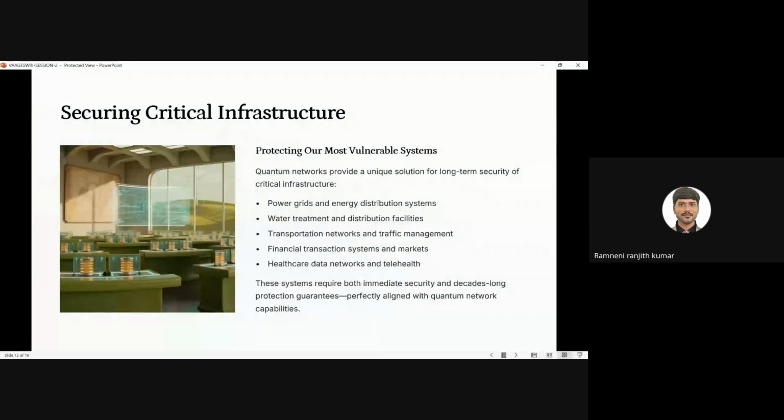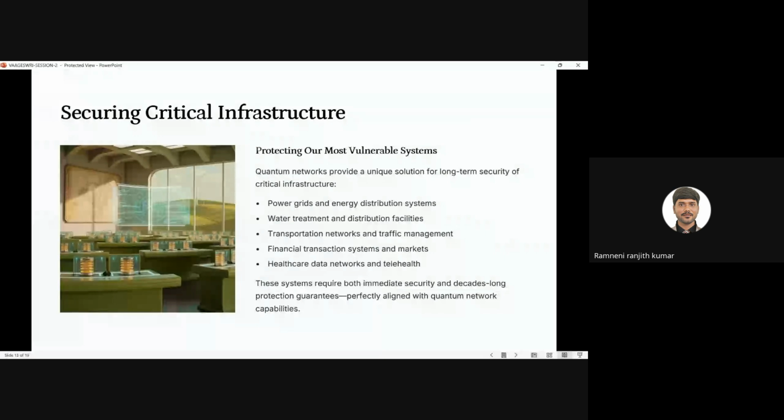For that, we have to protect all the vulnerabilities in the system. We should not allow attackers to attack our system. We have to plan the algorithm carefully to protect against attackers. These systems will require both security and protection. We have to provide a guarantee for all the systems. Why? Because everyone is trying to steal data from the systems.